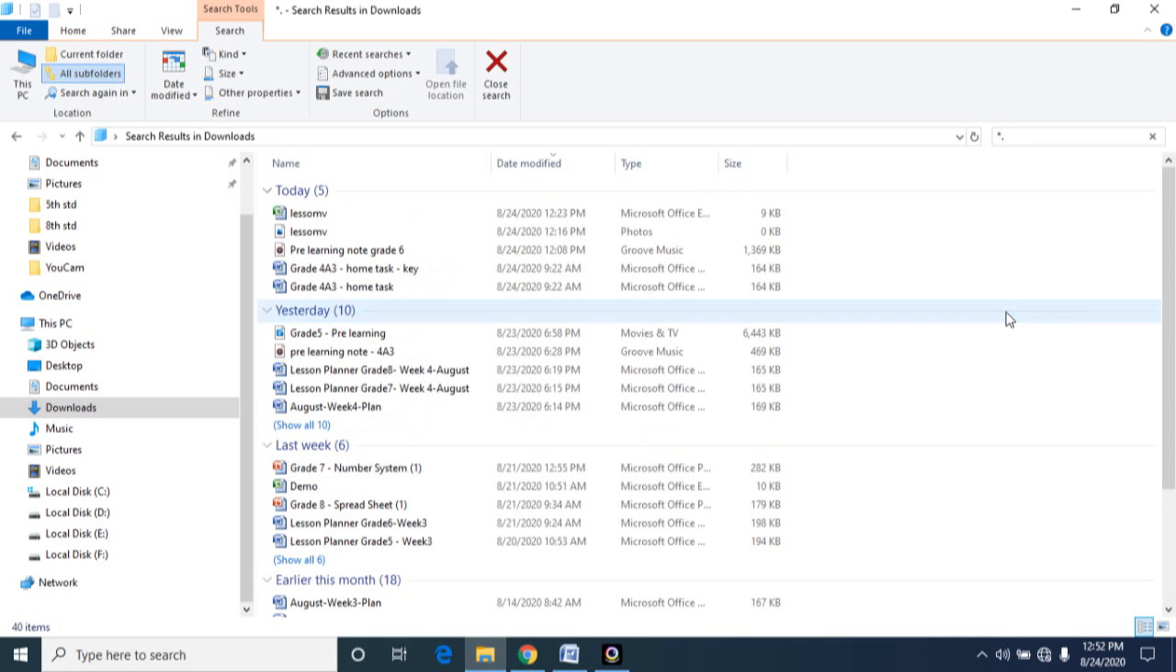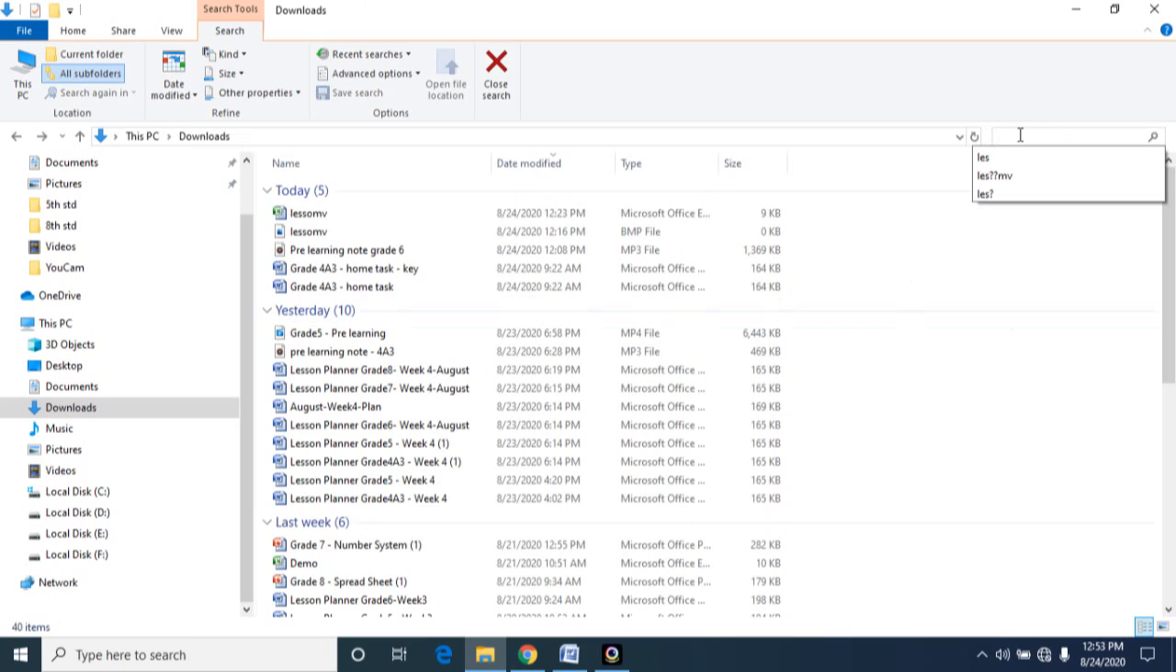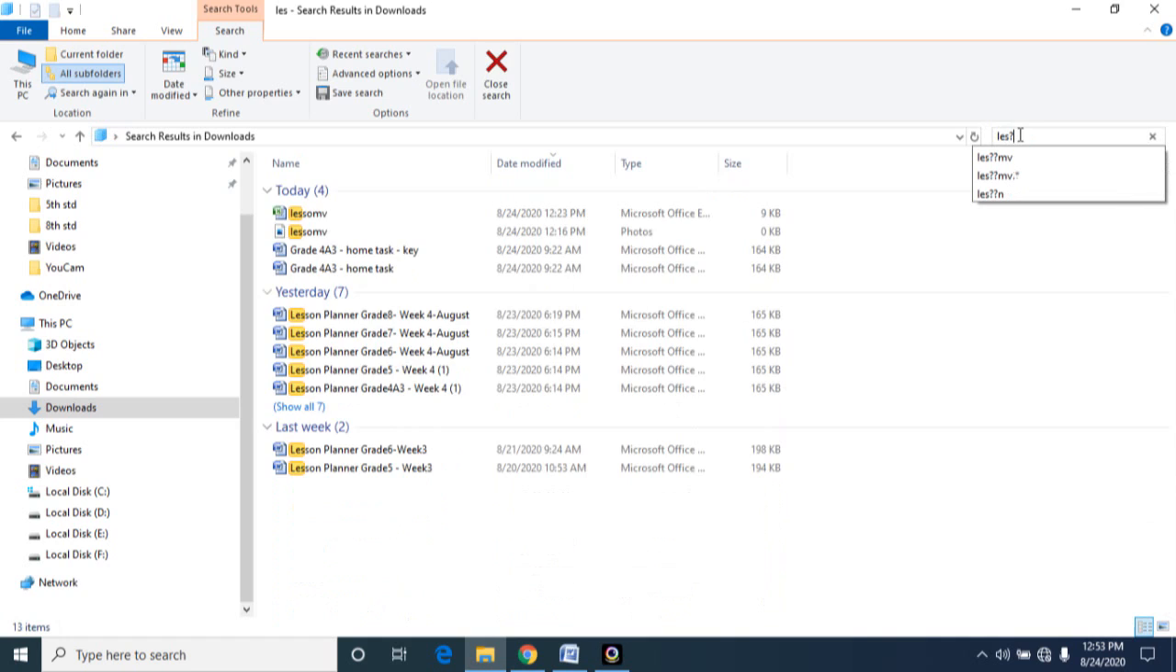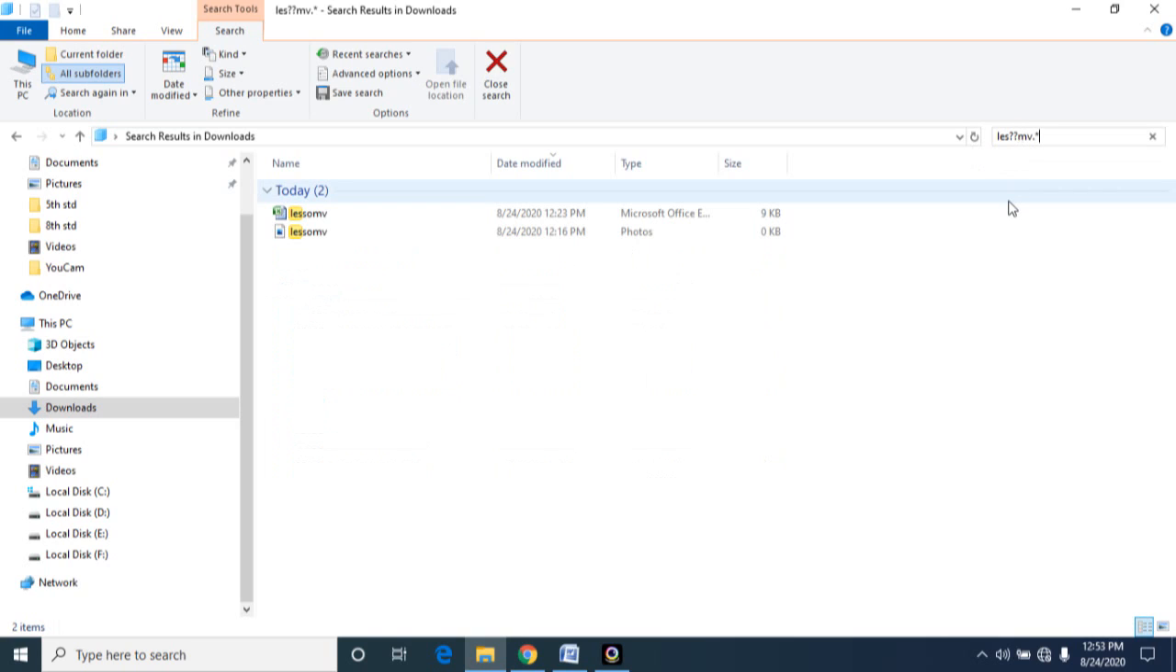And next, can we combine both the question mark and asterisk symbol? Yes, we can combine asterisk and question mark. Now look at this example: LES question mark MB dot star. In this case, I have used both the asterisk symbol and also the question mark symbol.